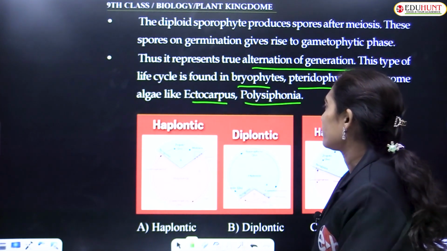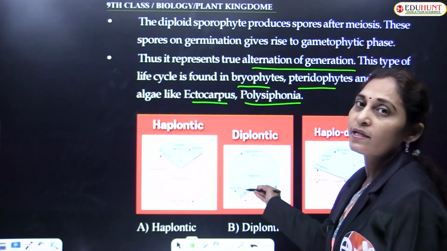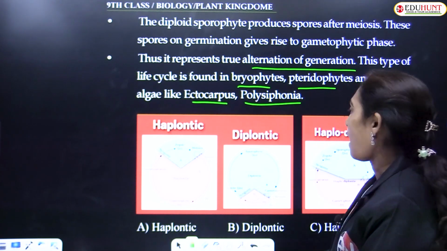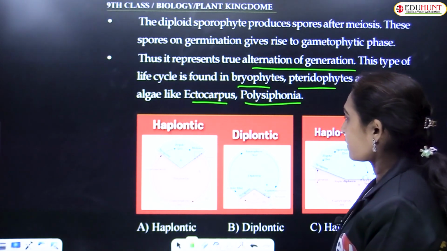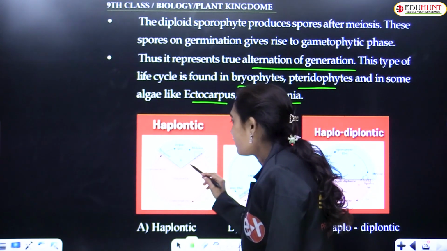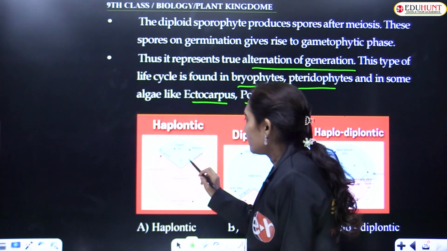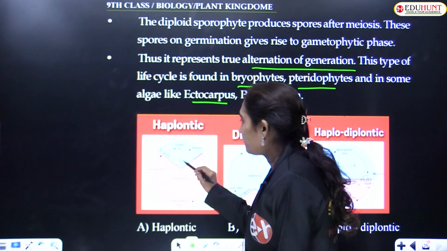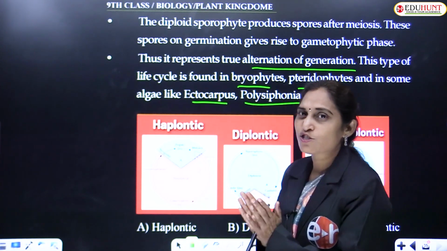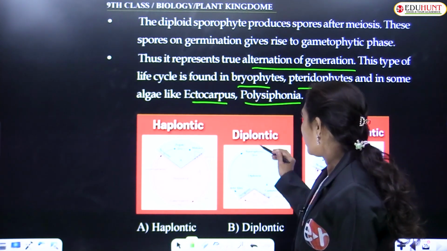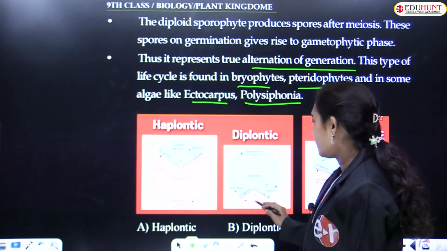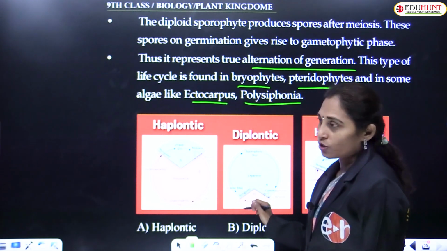This is the haplontic life cycle, this is the diplontic life cycle, and this is the haplodiplontic life cycle. You can see clearly that in haplontic life cycle the zygote, the diploid phase, is very short lived, but in diplontic life cycle the haploid phase is short lived.